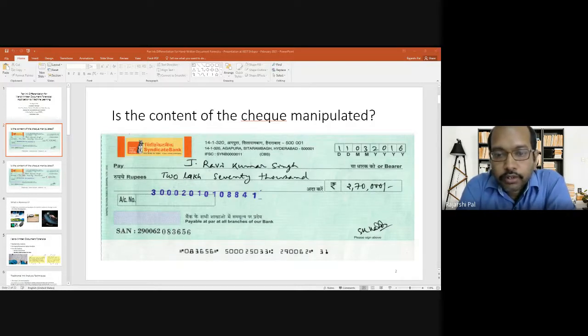So at what time the document was created matters. A document which was created 10 years back will appear very different than a document which was just created a few months back. So ageing analysis of the ink or even the piece of paper is another kind of handwritten document forensics.